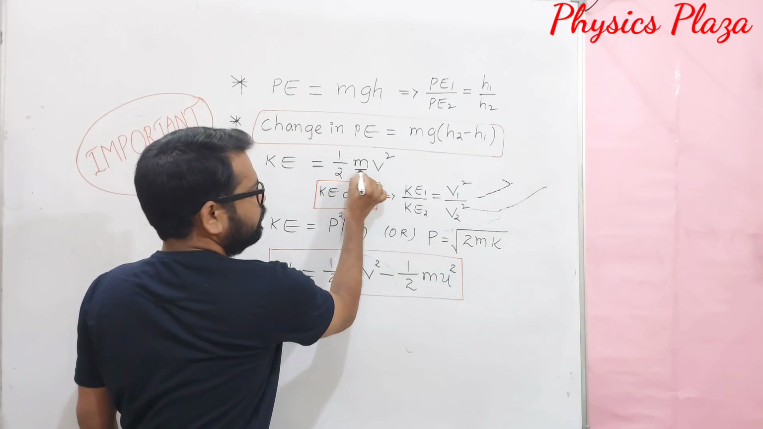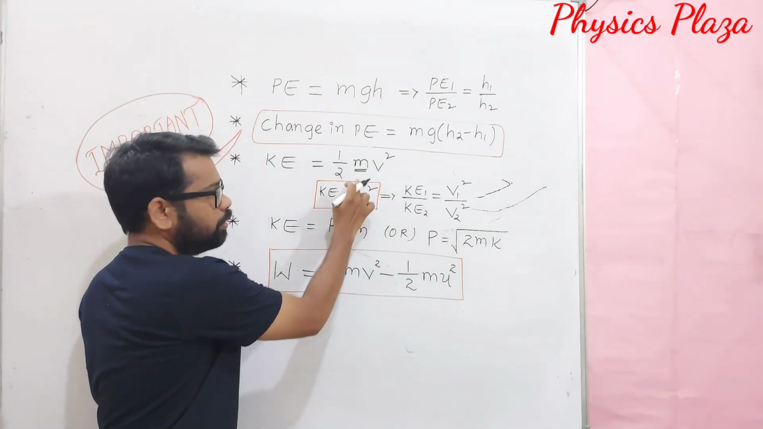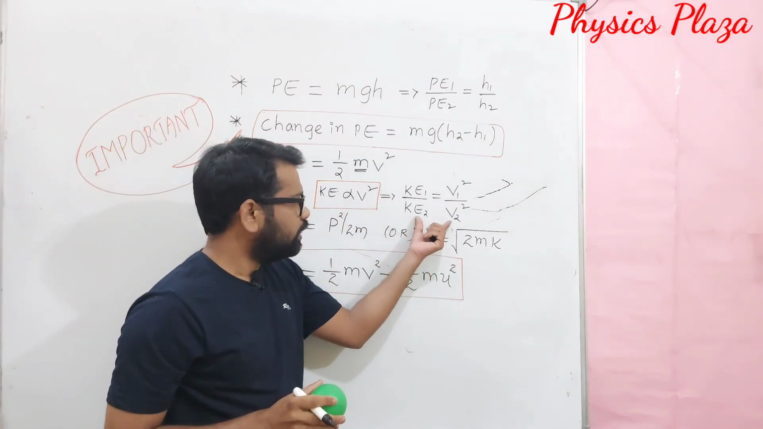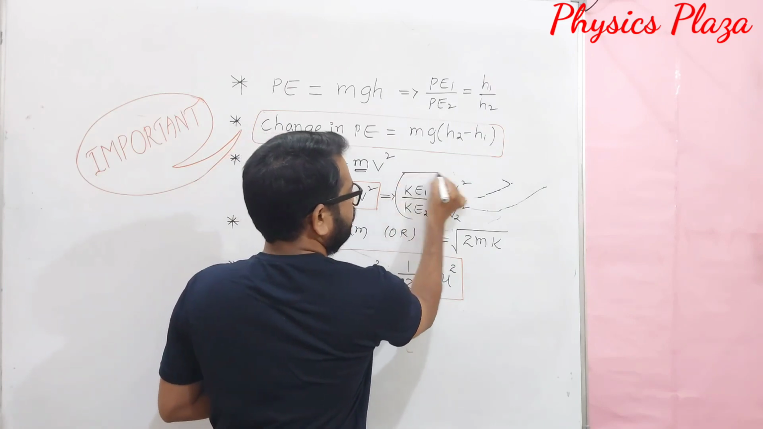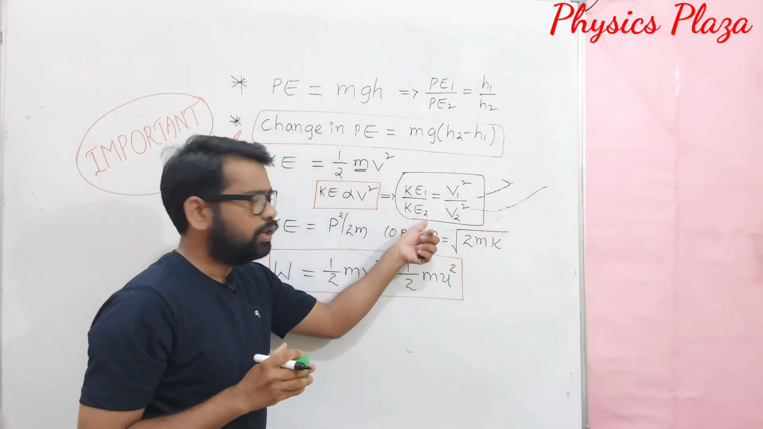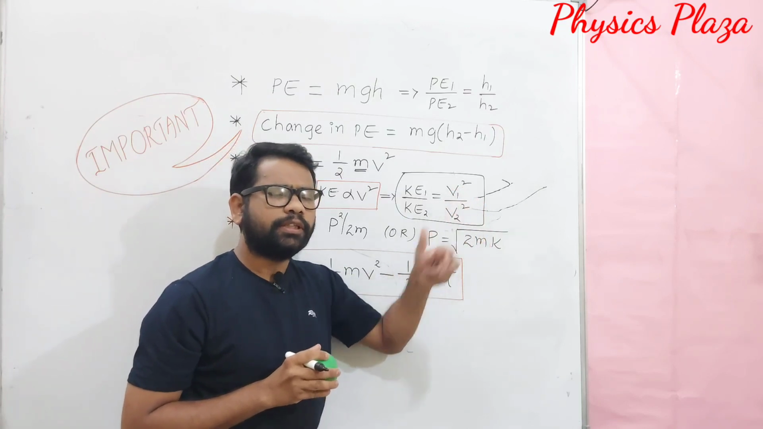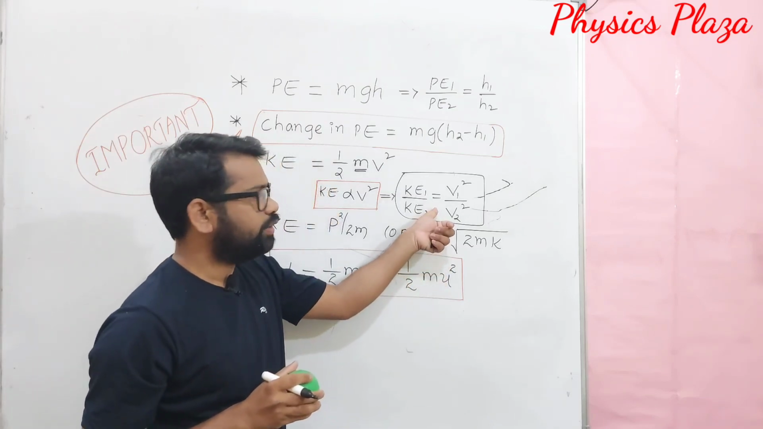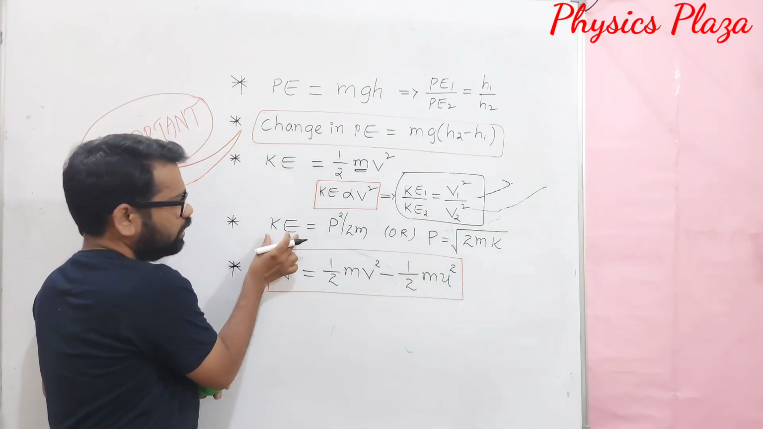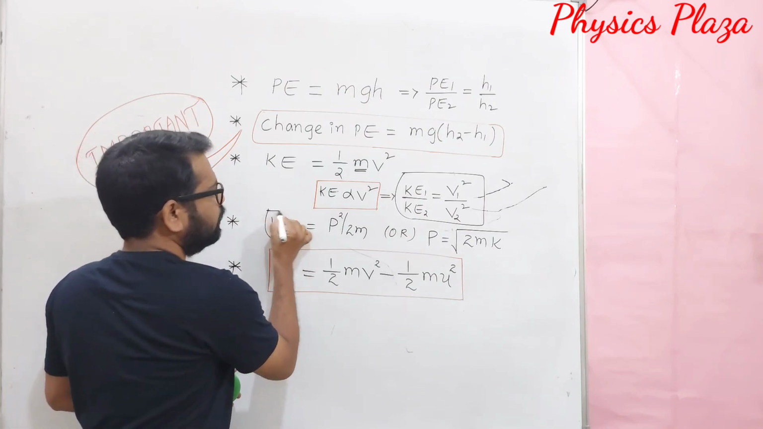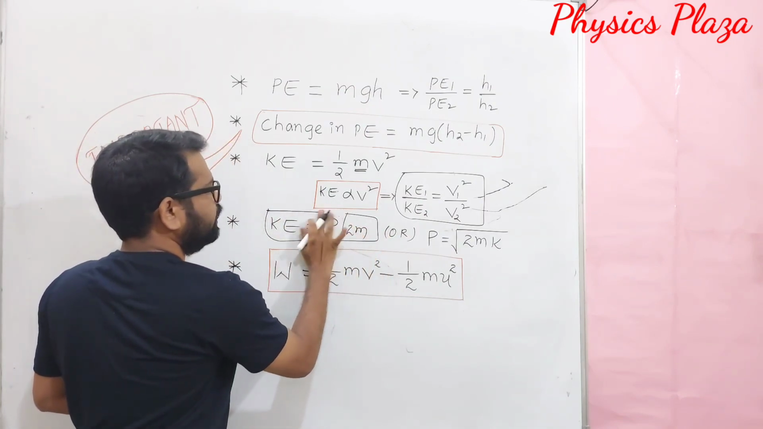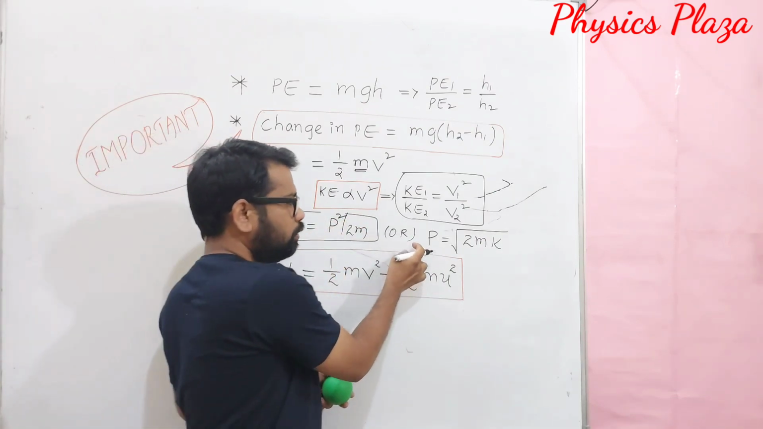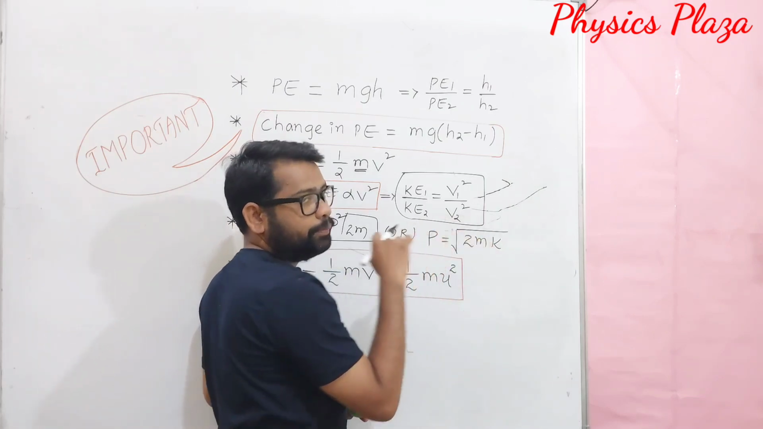Children, for a given mass, it's very important: kinetic energy is proportional to the square of the velocity. So we can write KE1 by KE2 is equal to v1 square by v2 square. If two bodies are moving with different velocities, this is the formula we can use to calculate the ratio of their kinetic energies. Next, the relation between kinetic energy and linear momentum: kinetic energy is equal to p square by 2m, or p is equal to square root of 2mK.